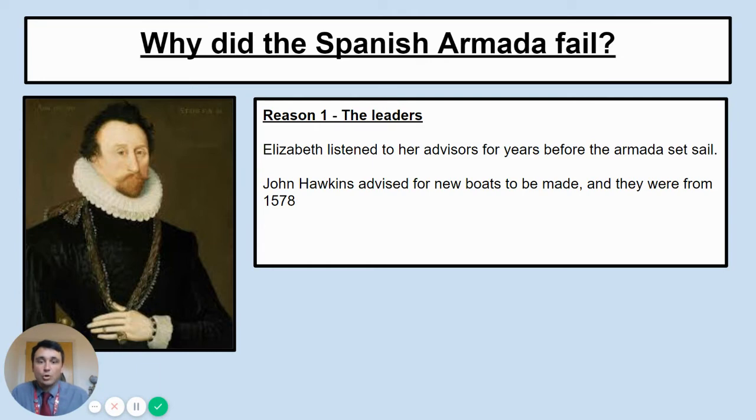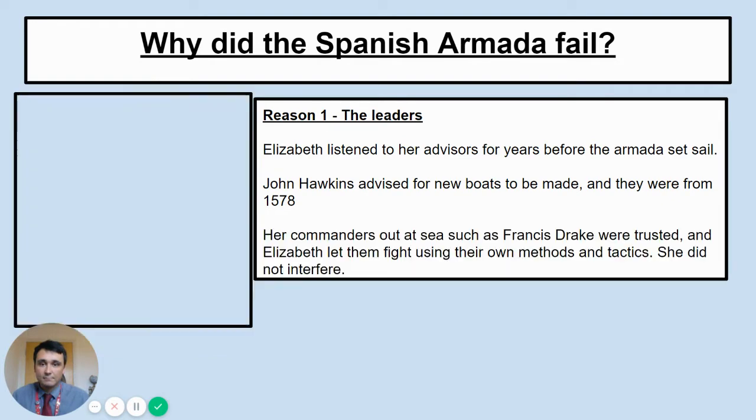For example, John Hawkins said, we need to make new boats. And from 1578, he had been investing time in making these new boats. They were called galleons, and it meant that they could actually move much quicker. We'll look at those in a minute.